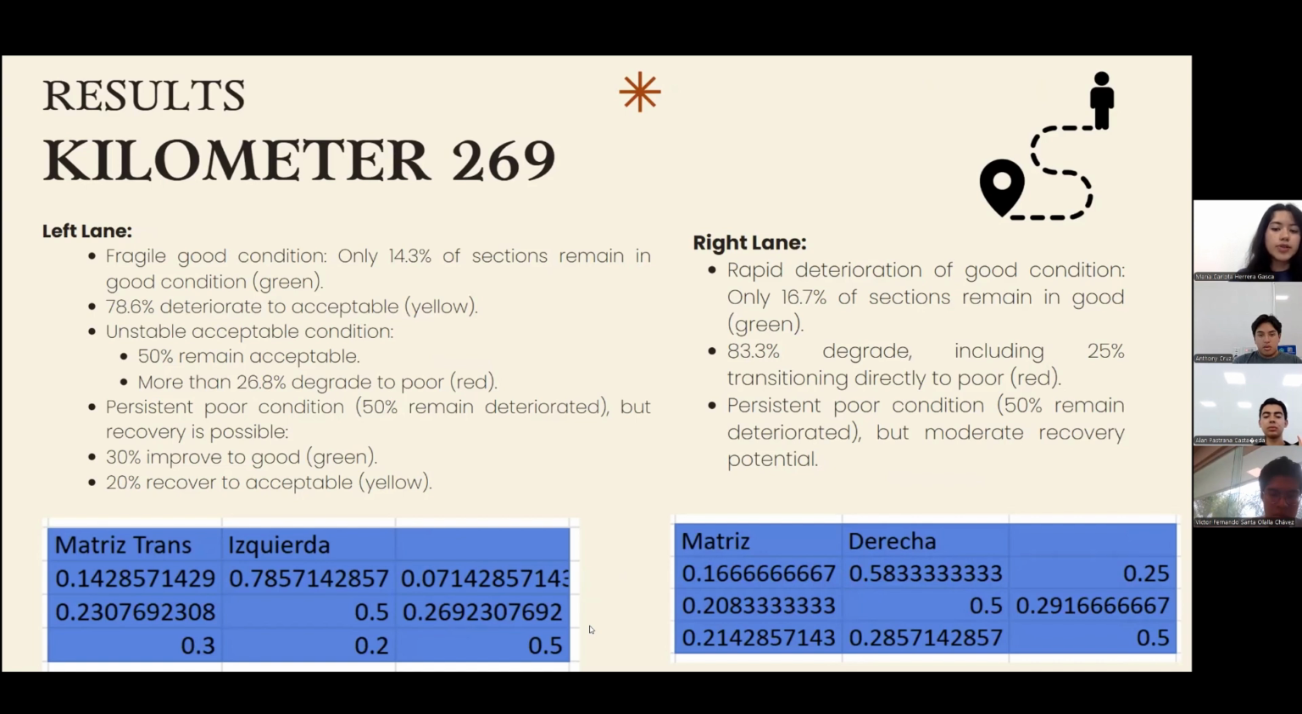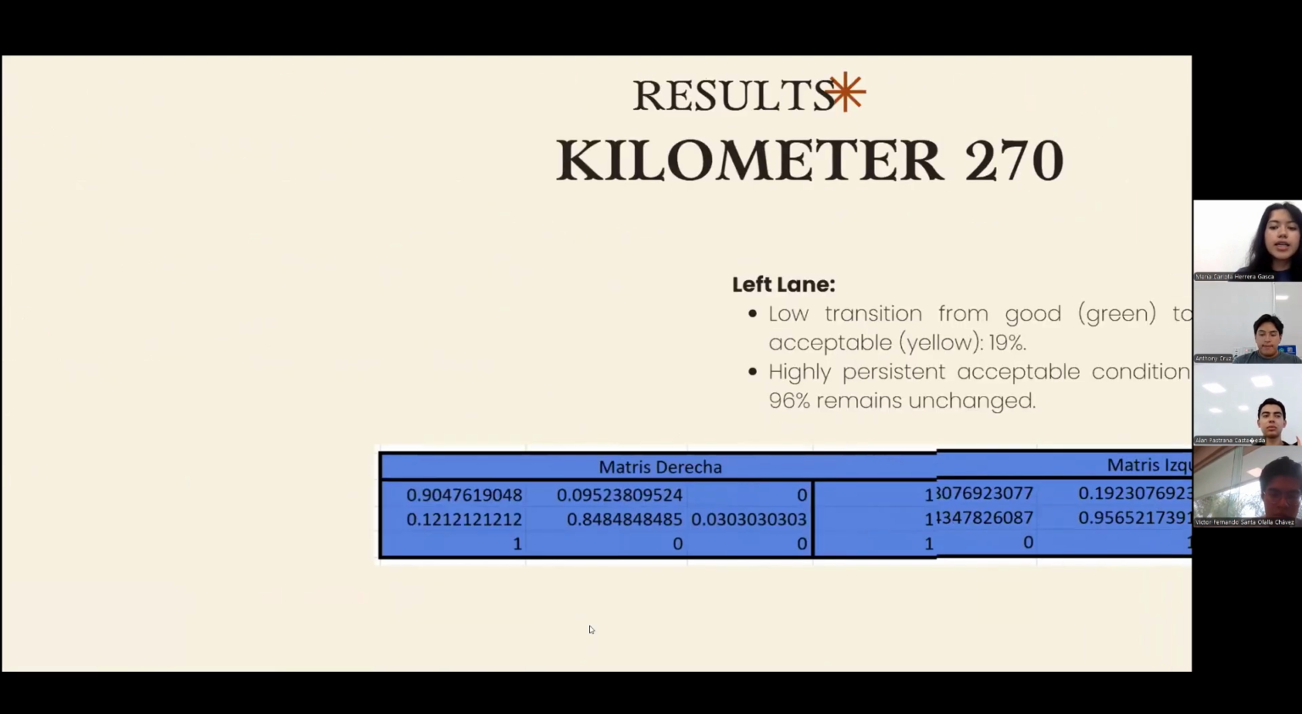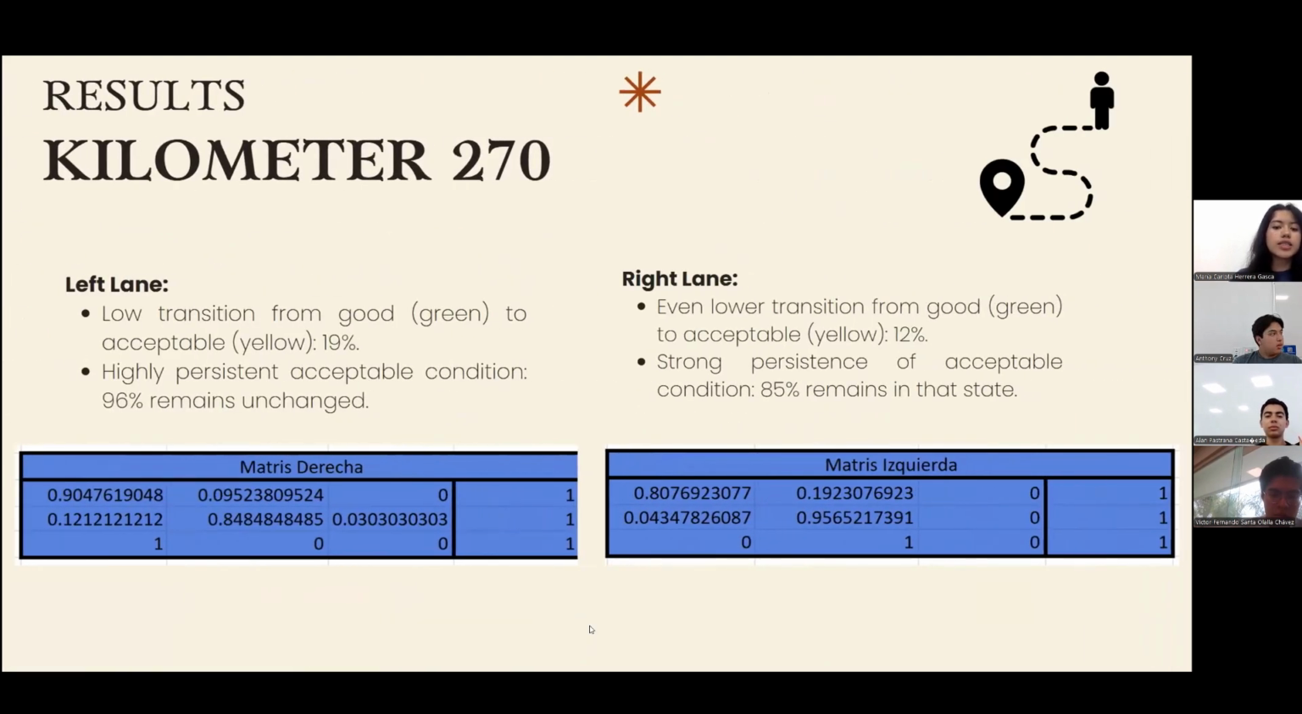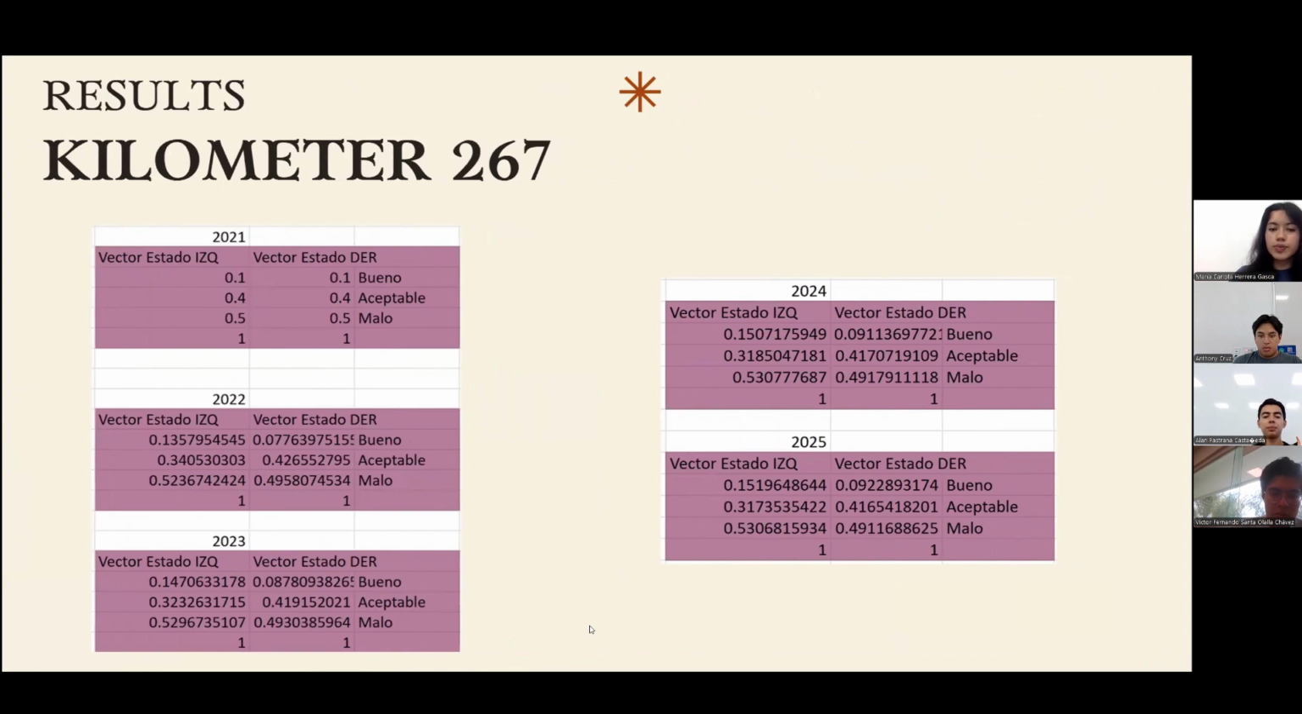At kilometer 269, green roads degrade quickly. Less than 20% on both sides stay green. The left road sees 50% red persistence with some recovery. The right shows similar patterns. Finally, at kilometer 270, green to yellow transition is minimal, and yellow is highly persistent on both sides, up to 96%.